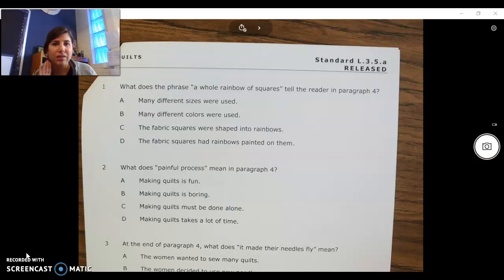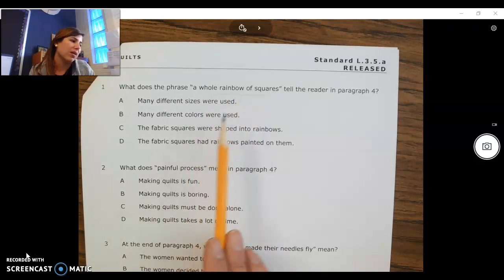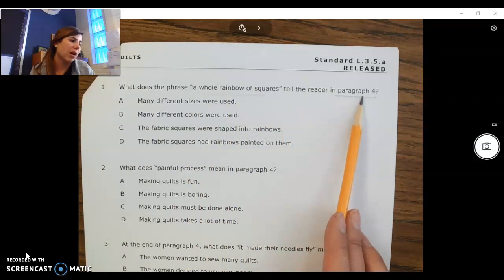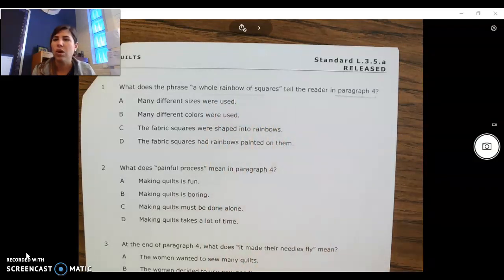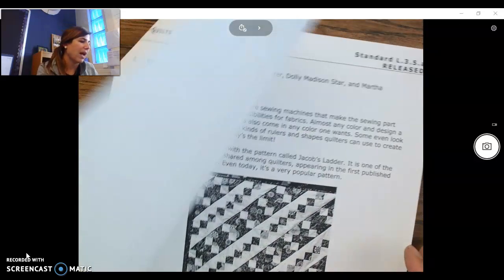So same idea as last week, we're going to find them in the text, read maybe the sentence before, the sentence after to remind ourselves what that part was about so that we can make the best prediction on what we think the phrase means. So number 1 says, what does the phrase, a whole rainbow of squares, tell the reader in paragraph 4? So first thing I see is paragraph 4, and I'm looking for the phrase, a whole rainbow of squares. So what do I think it means when he said, a whole rainbow of squares? Let's go back in and see.